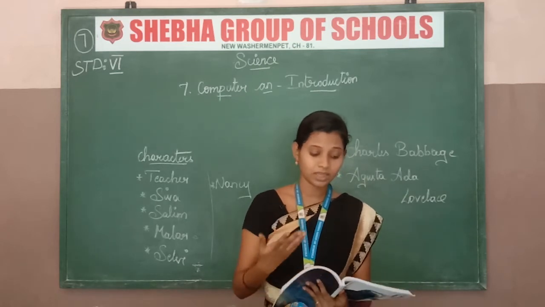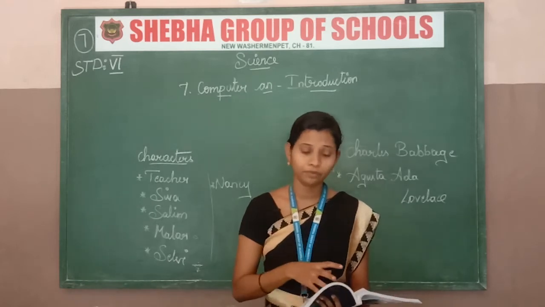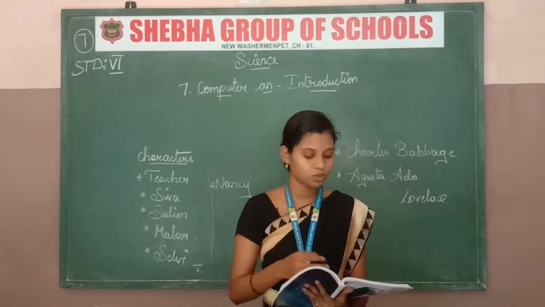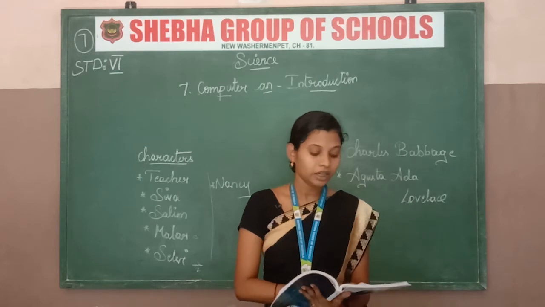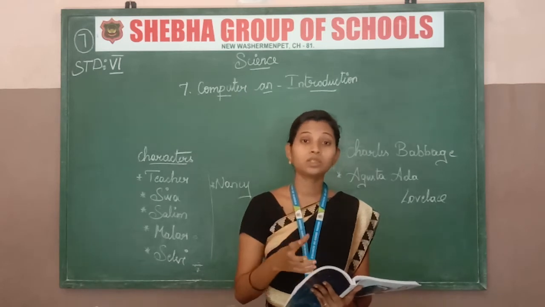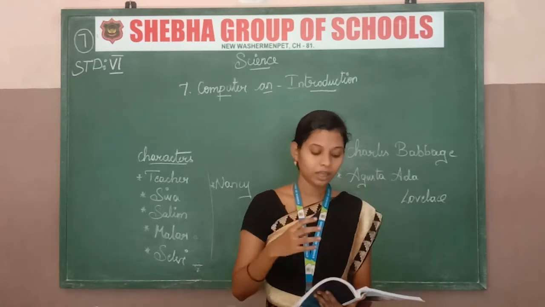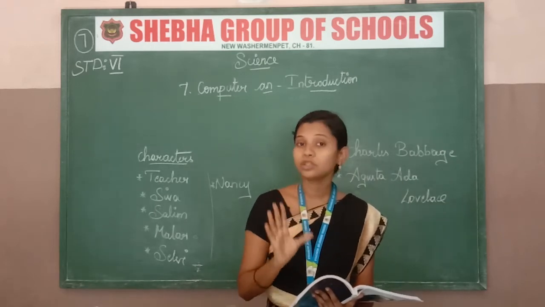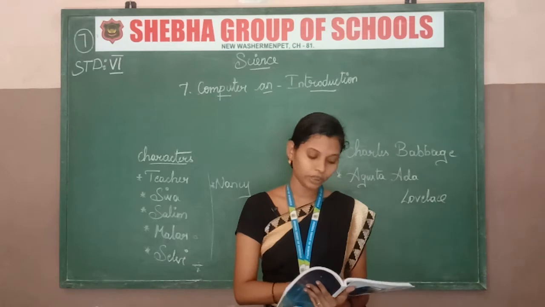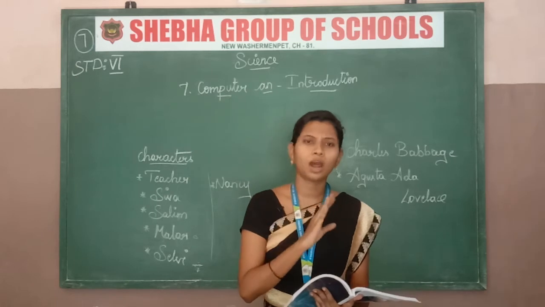Selvi says, wow, it is really interesting, sir, knowing all this information. Selvi got an interest in the computer. She asks about other uses of computer, sir, and what equipment or tools are used in the computer. The teacher says, good question Selvi, the computer came in the 5th generation. After 4 generations, the computer came. For 4 generations they used other devices.